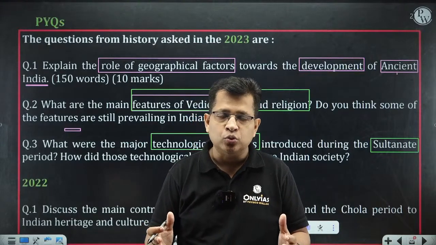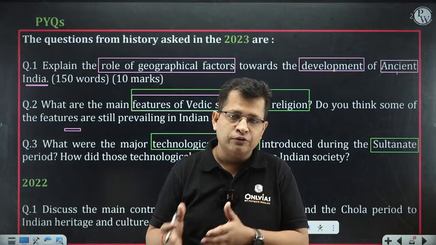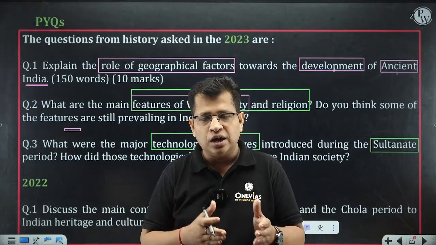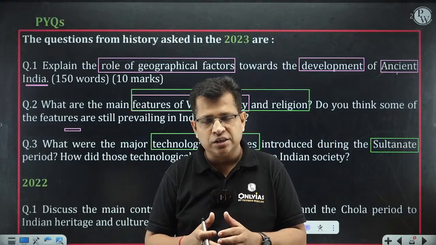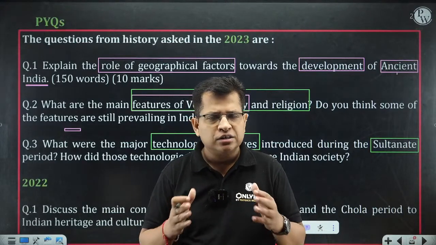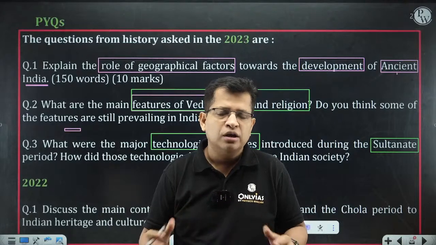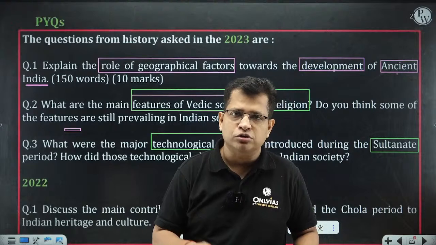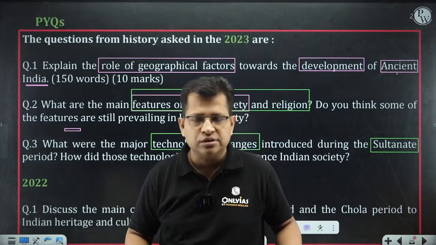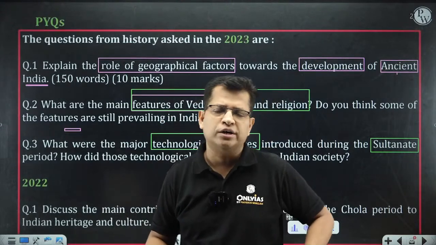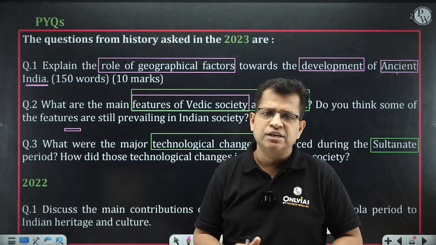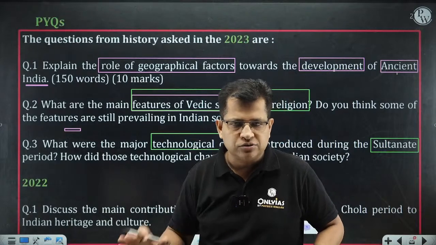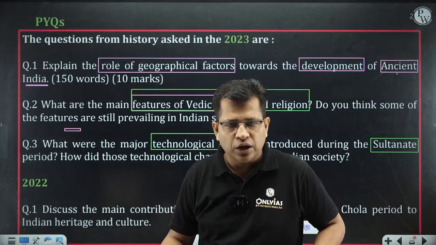When we study the society of the Sultanate period, and the political aspect of the Sultanate period, then why can't we study the development of science and technology during the Sultanate period? So that's a pure medieval question. It is not related to art and culture. People may categorize it into the category of art and culture questions, but it is directly from medieval Indian history. Are you getting me?